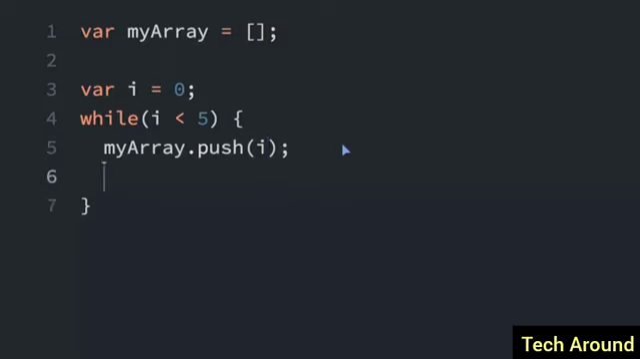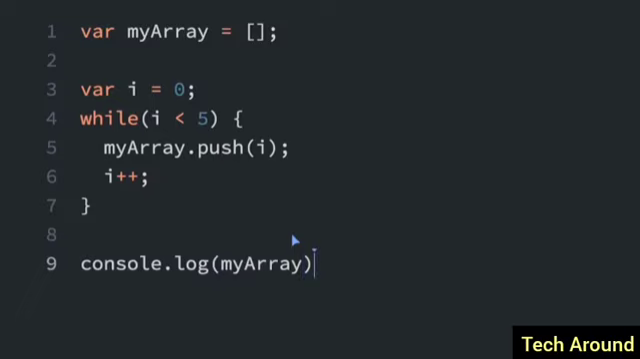Just push it onto the array, and to make sure this loop eventually ends, I'll have to do i++, which increments i. Then I will test this out by doing console.log of myArray. So let's see if this works. I'll run this and check the console. 0, 1, 2, 3, 4. The while loop worked. It went through five different times and pushed 0, 1, 2, 3, and 4 onto the array.